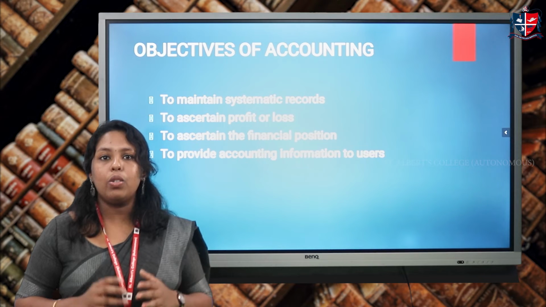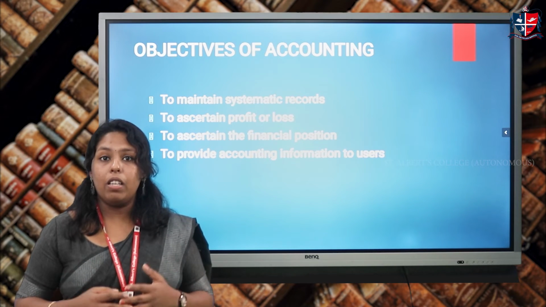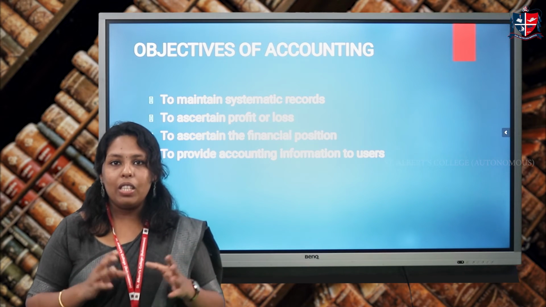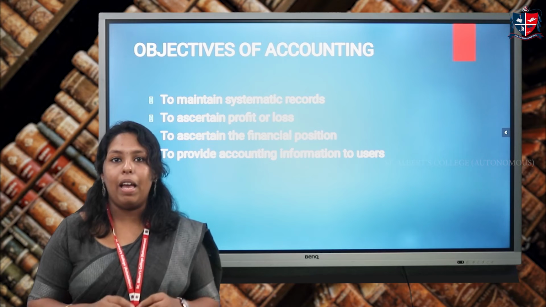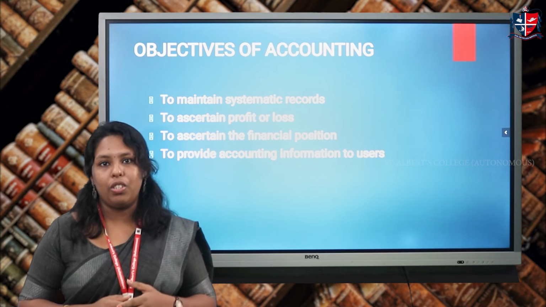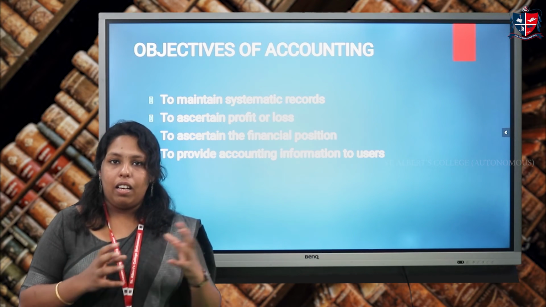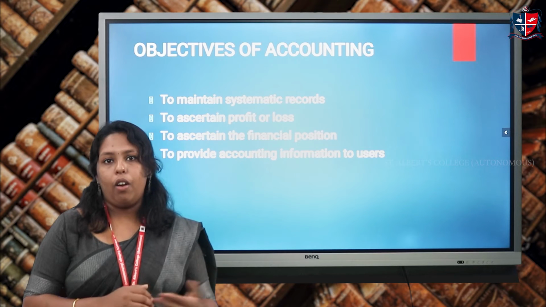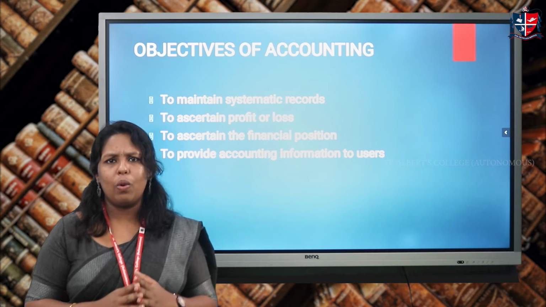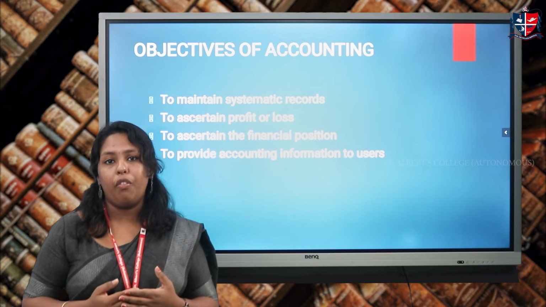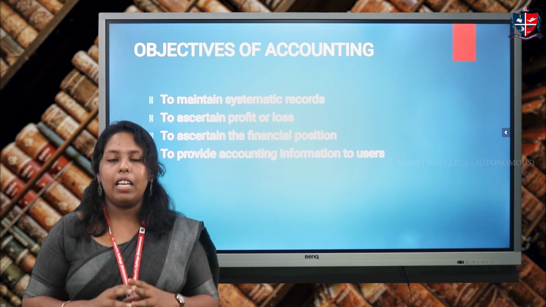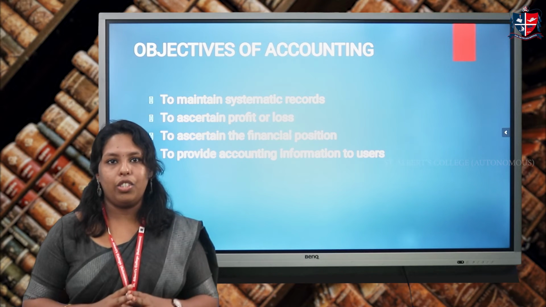The second objective is to ascertain the profit and loss. A businessman is of course interested to know what profit or loss he has made in a particular period. This could be ascertained by preparing a profit and loss account. The third objective is to ascertain the financial position of the firm. Likewise, he is also interested to know the position of the assets and liabilities of the firm. This could be ascertained by preparing a statement called a balance sheet.